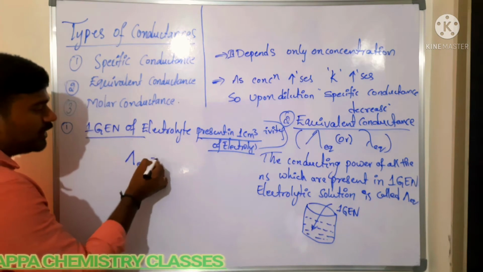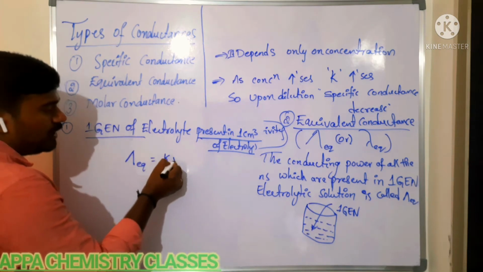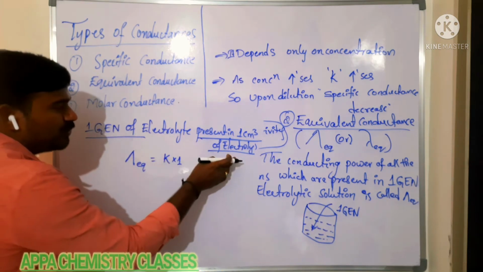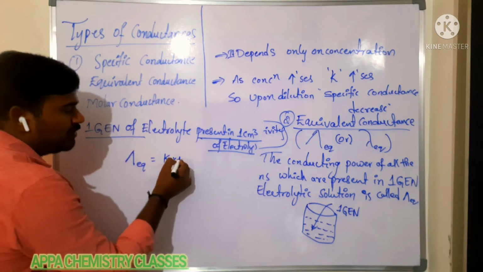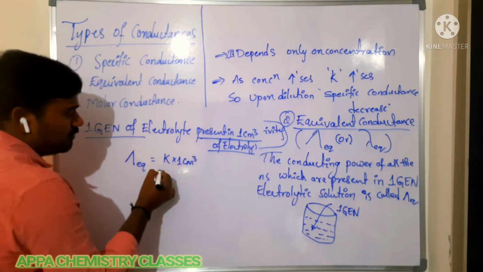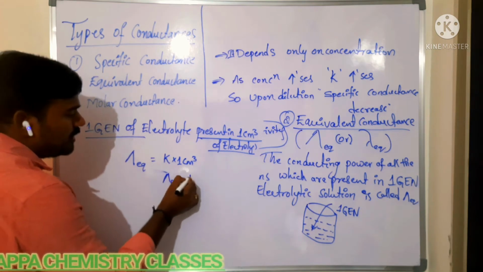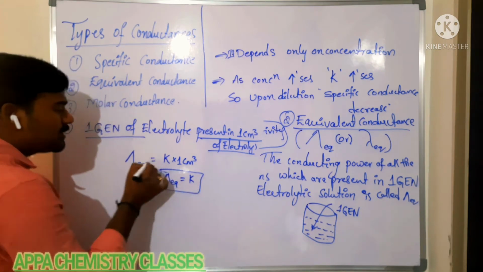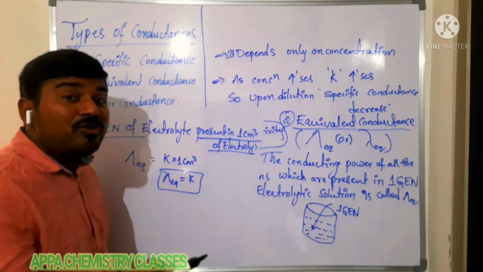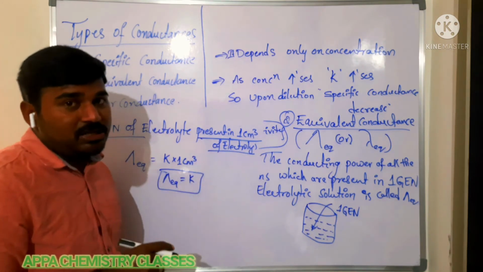So equivalent conductance is equal to K into 1 centimeter cube. That is, equivalent conductance is equal to K when the volume of electrolytic solution is 1 centimeter cube.